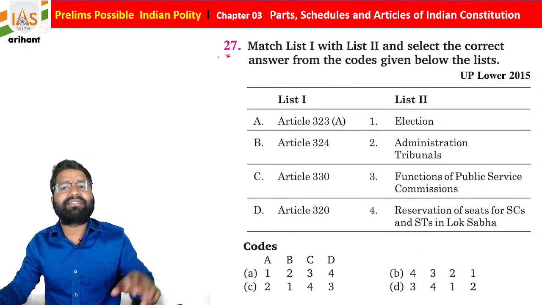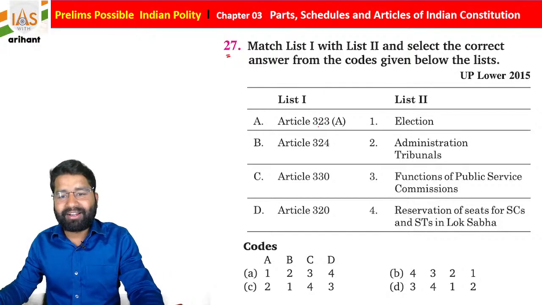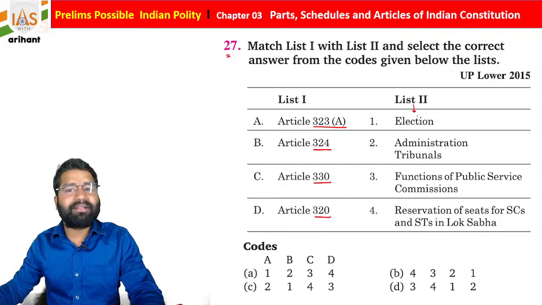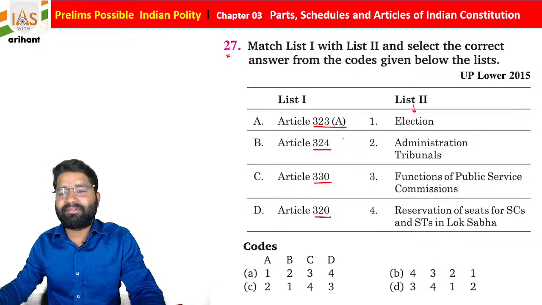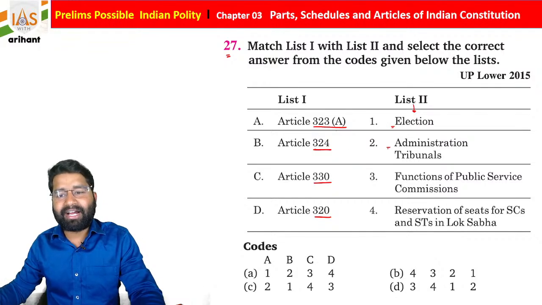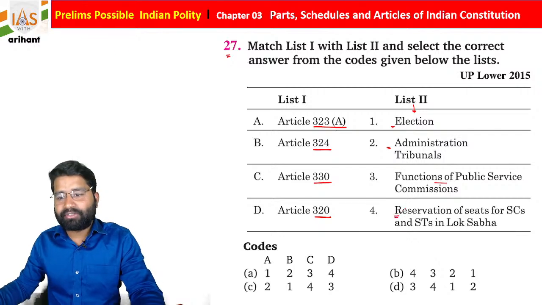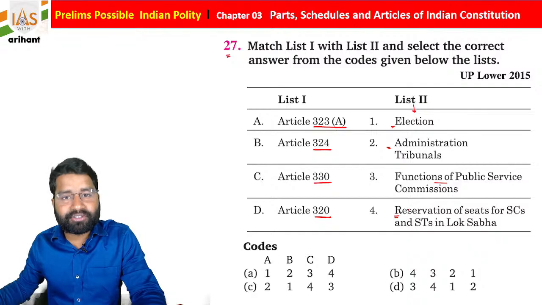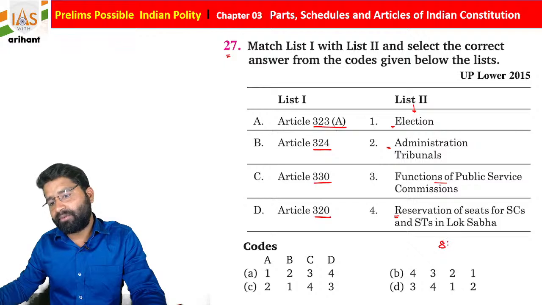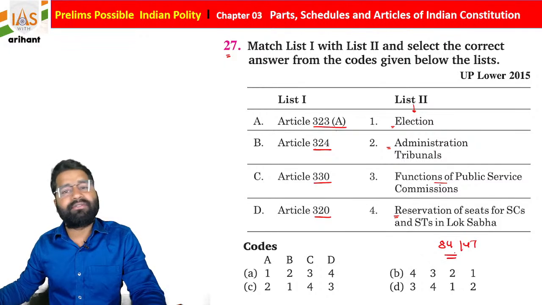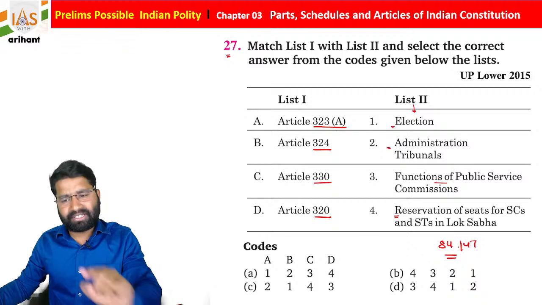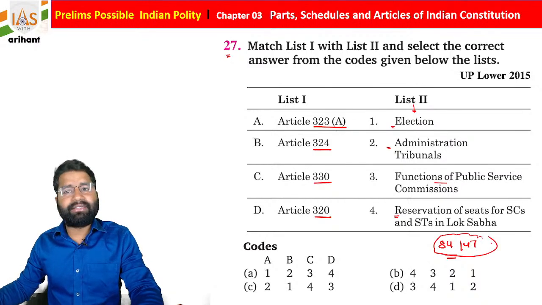Once again you have to match the following with the correct code. Article 321 clause A in list 1, 324, 330 and 320. List 2 contains the provisions: election, administrative tribunal, function of Public Service Commission, or reservation of SC and ST seats in the Lok Sabha. As you know, there are 84 and 47 seats reserved for scheduled caste and scheduled tribe. Just check this data once again and maintain it.